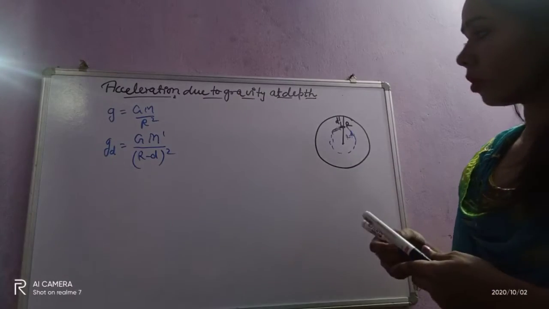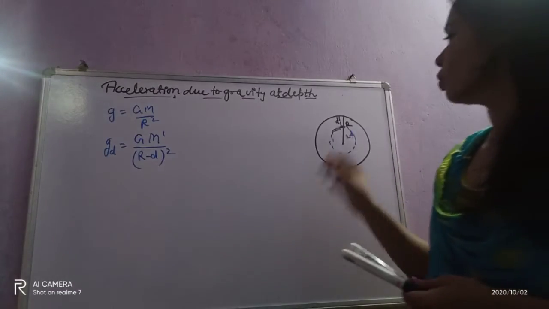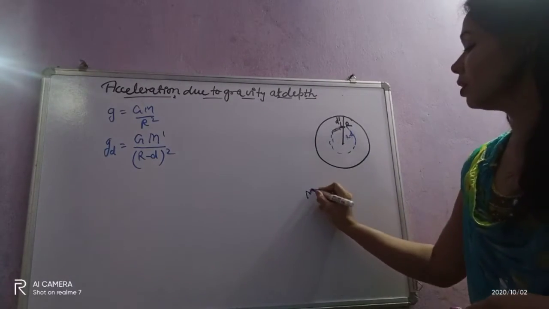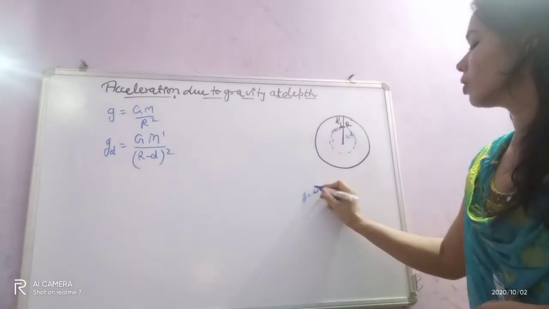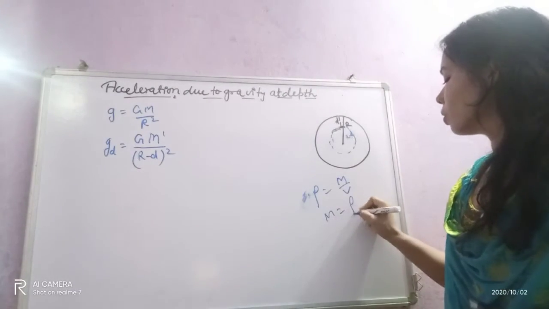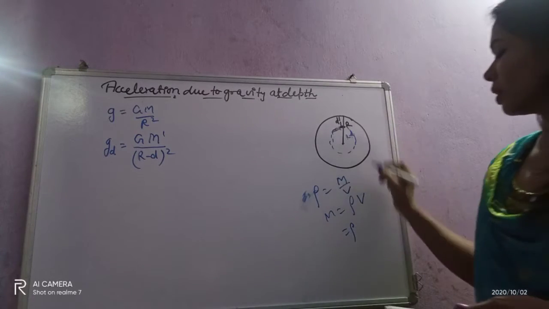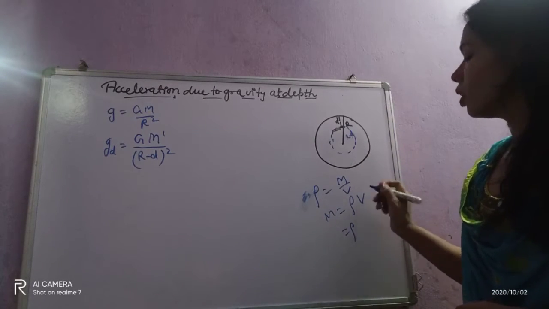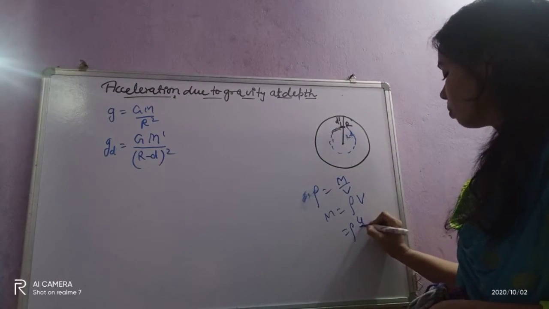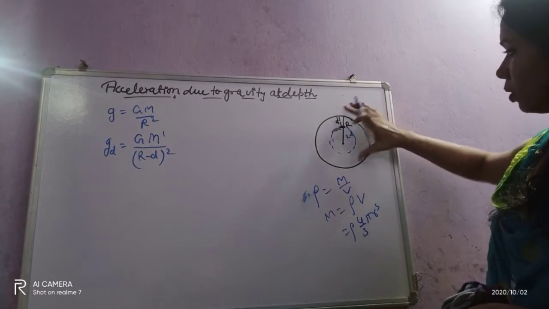Clear? Now I will find the value of M in terms of density. Density is mass per unit volume, so mass equals density into volume. Suppose the density of Earth is rho and the volume of a sphere is 4 by 3 pi R cube, where R is the radius of the whole Earth.